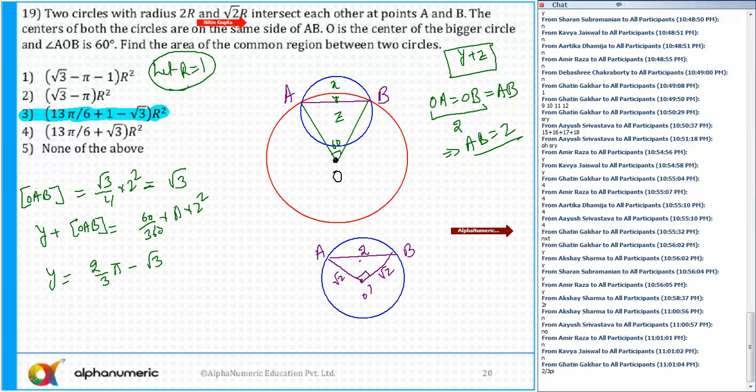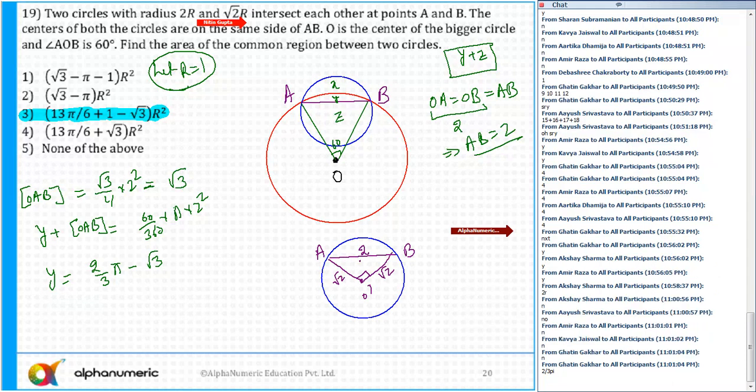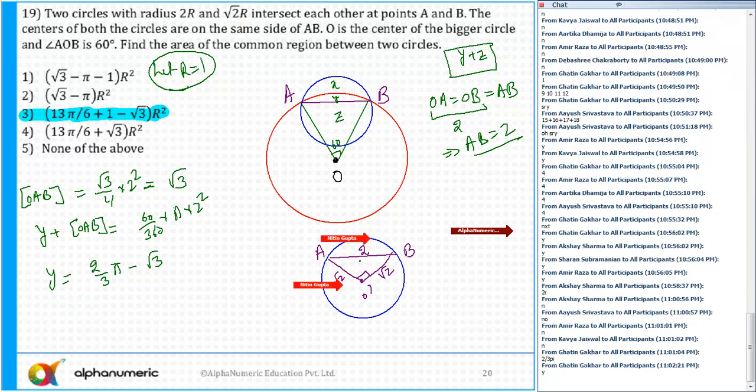You all agree with me? This angle will be 90 degrees, right? This is root 2, this is root 2, this is 2. So root 2 square plus root 2 square is equal to 2 square, so this angle is 90 degrees. And the area above the line EB, let me write down, is X plus Y. Clear to all of you? And this is Z.